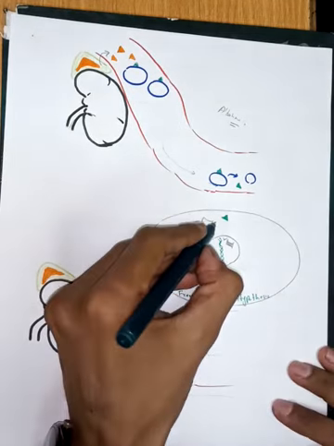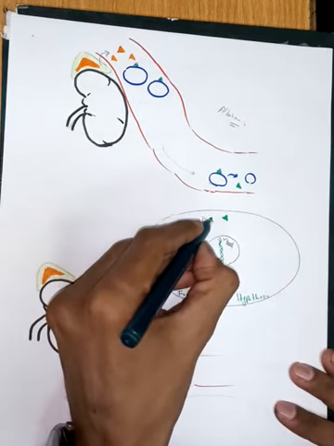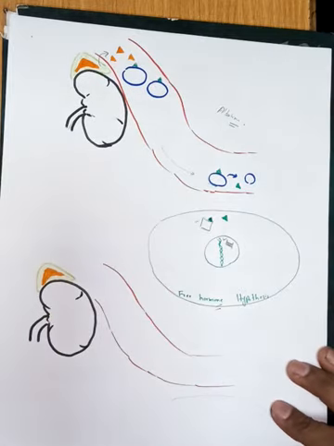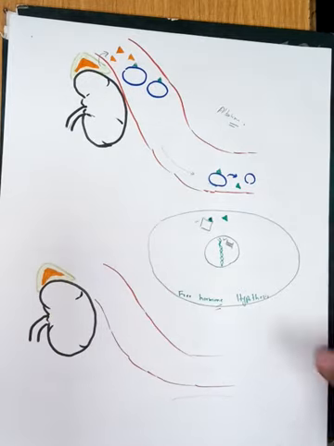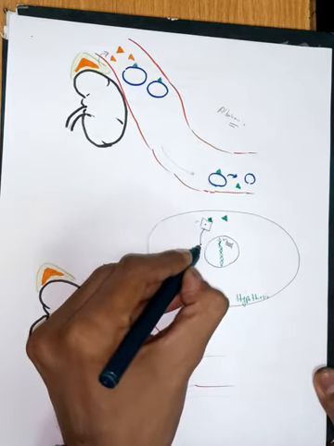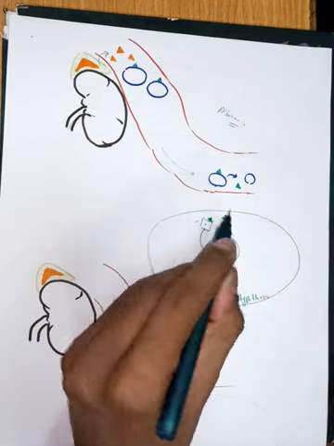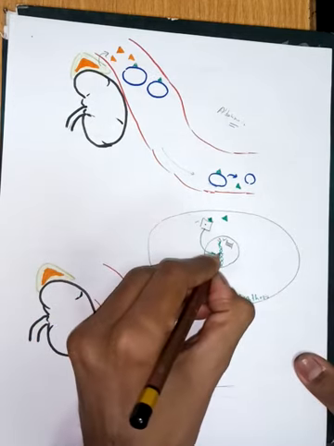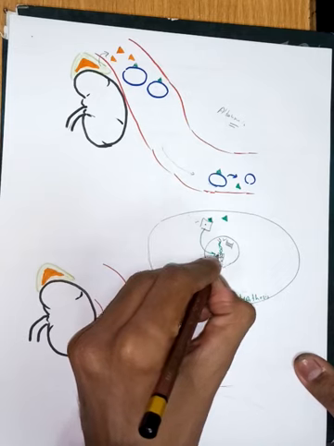When this hormone acts on this receptor, the receptor will act as a transcription factor for certain specific genes. This receptor-hormone complex will enter the nucleus and cause transcription of certain genes.